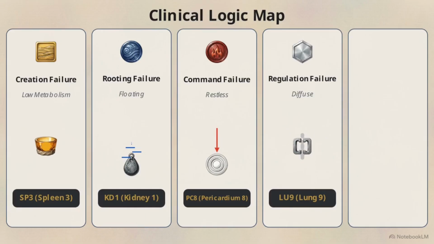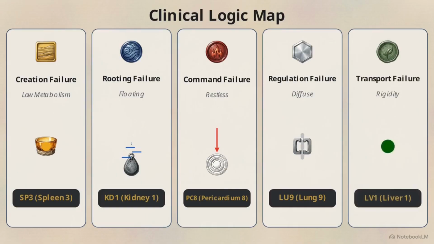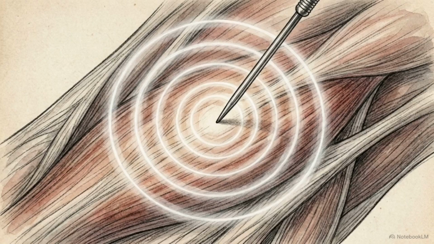As the influential point of the vessels, it governs the pulse and the systemic rhythm of qi. A failure of transport is corrected at liver 1. As a Jing-well point, it initiates the outward spread of energy to resolve stagnation. Selecting points based on these functional roles provides a logical correction to the system's governance.